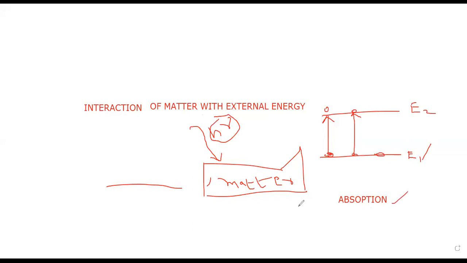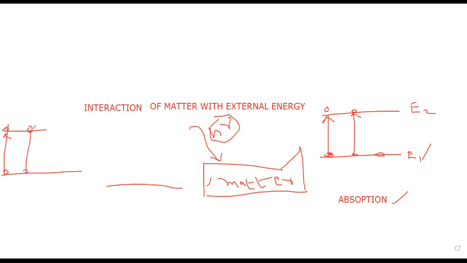Next, after absorption, we already have this situation. A few atoms are there in excited level E2.